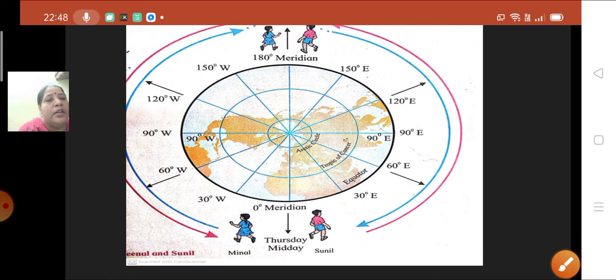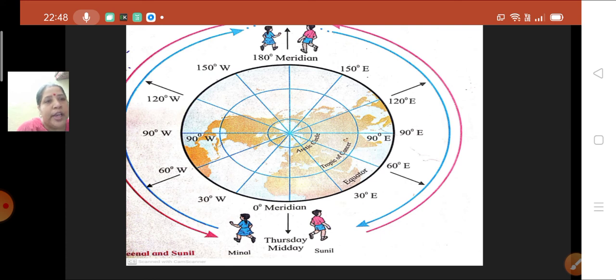Then Sunil is traveling from 90 degree east towards 120 degree east now. Okay, 90 degrees east, it was 6 p.m. Now 120 degree east, what will be the timing over here? 6, 7, 8. So it will be 8 p.m. Thursday.